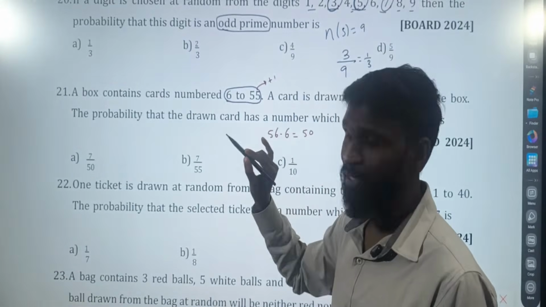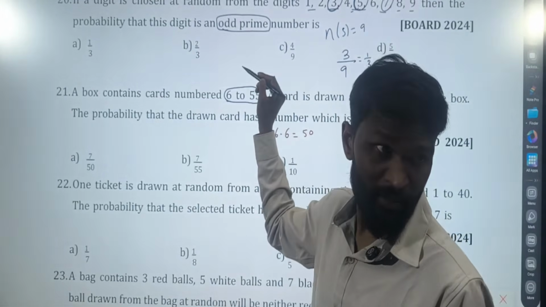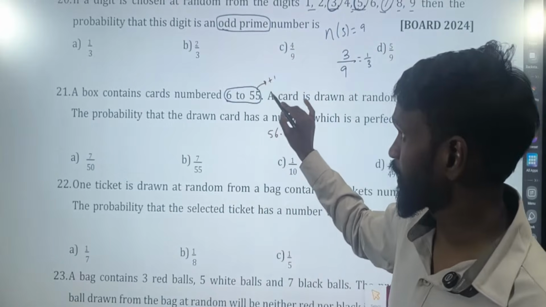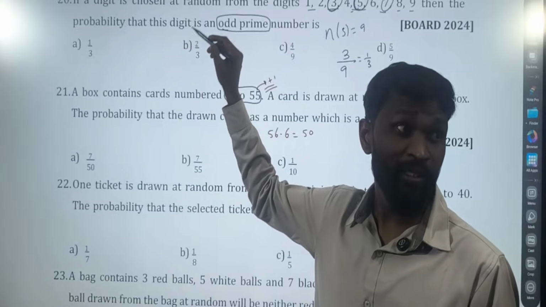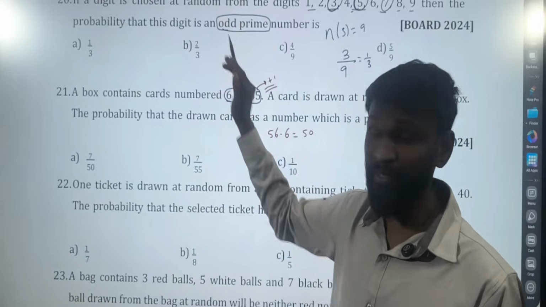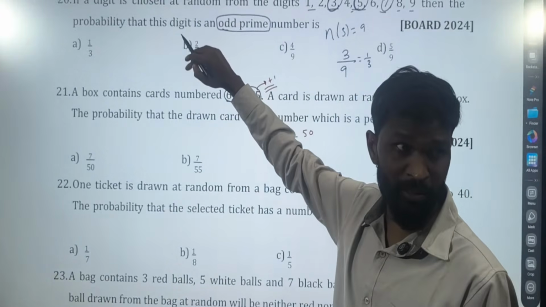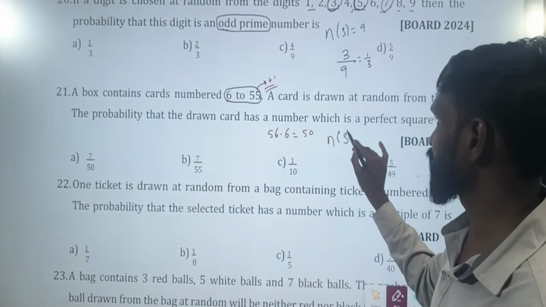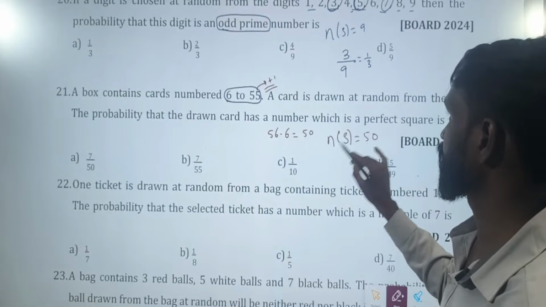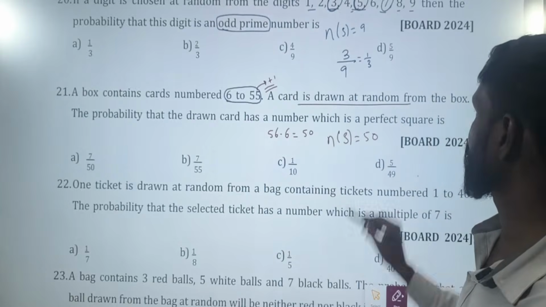Always keep this in mind whenever they are given from in between. It's not 55 minus 6, it is 56 minus 6. Increase 1 and then do the subtraction. Which means total 50 numbers are there. A card is drawn at random from the box.